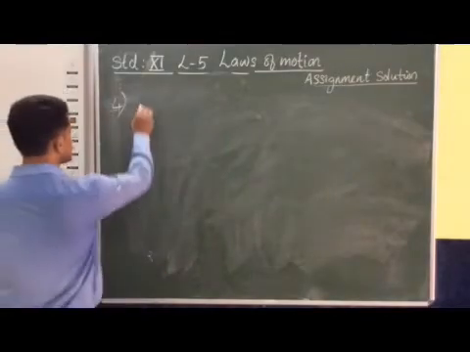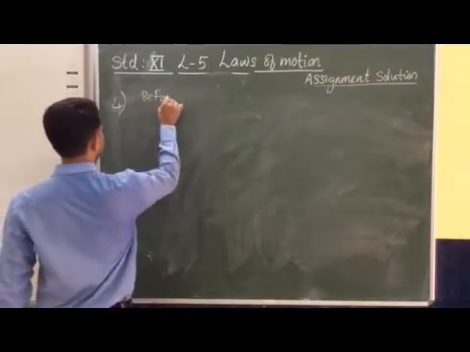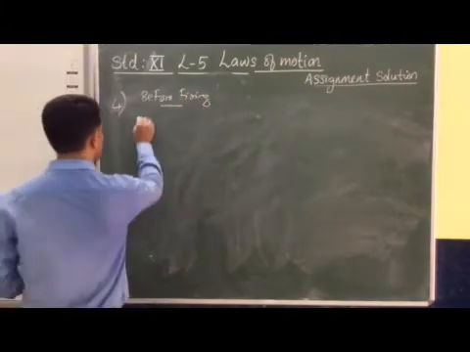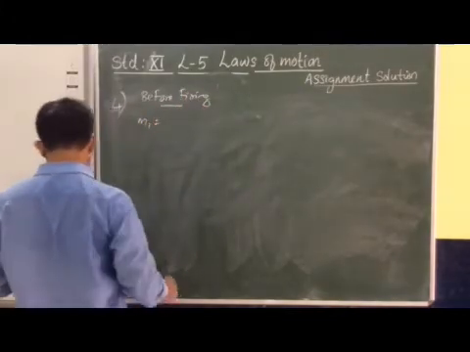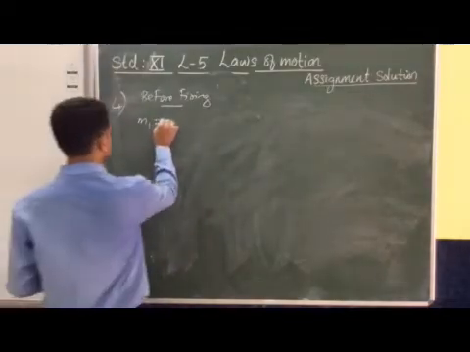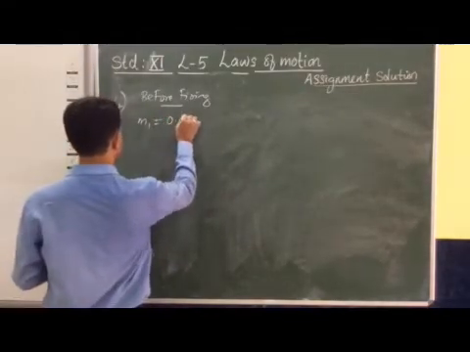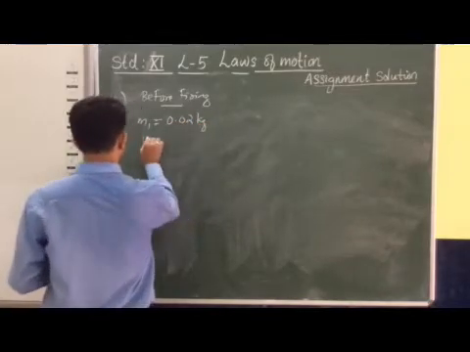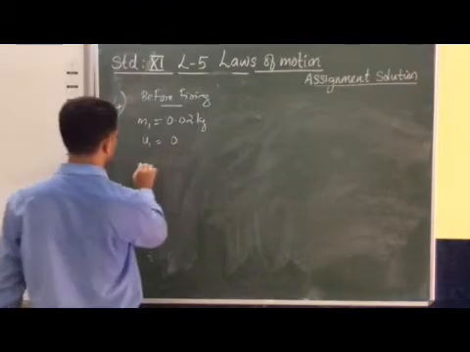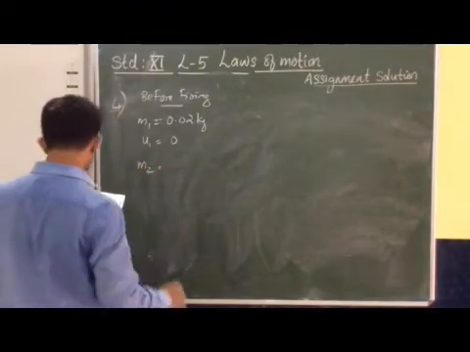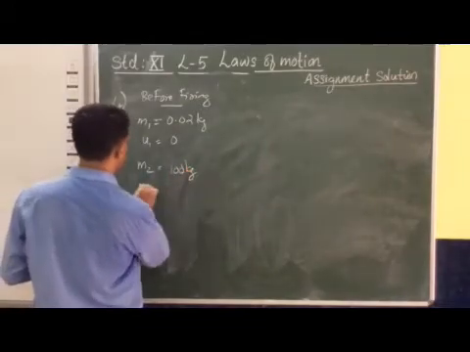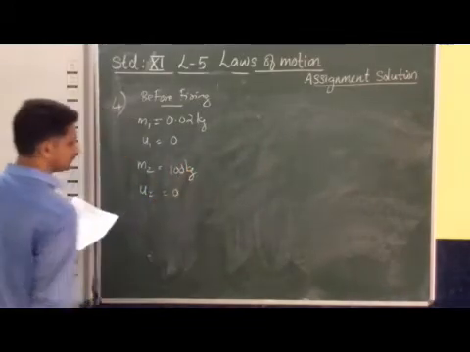This question is based on the law of conservation of momentum. We have to consider two situations, before firing and after firing. Before firing, I will take M1 as the mass of the shell, 0.02 kilogram. Before firing, both the objects are at rest, so U1 is equal to 0. M2 is the mass of the gun, 100 kilogram, and U2 is 0.